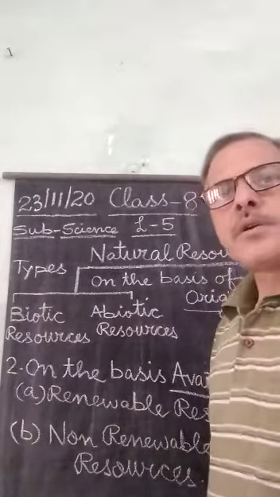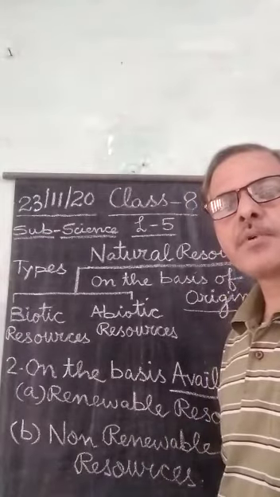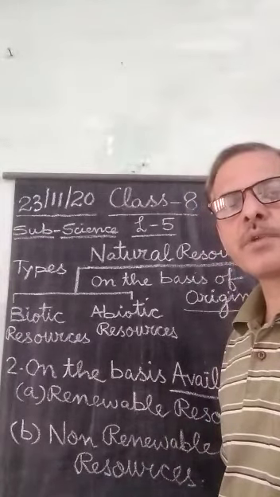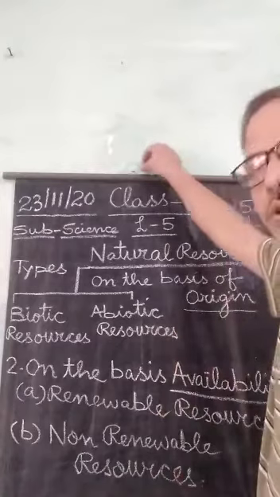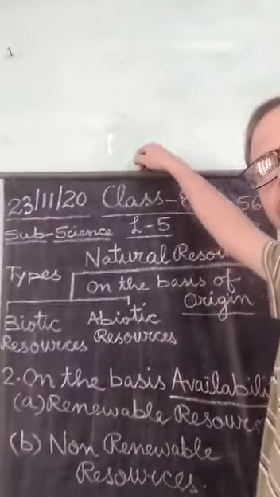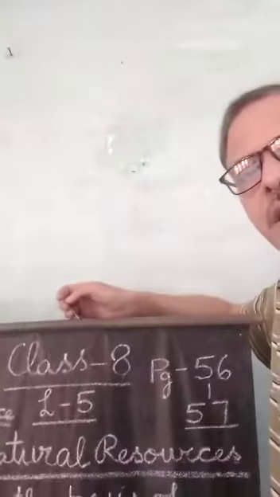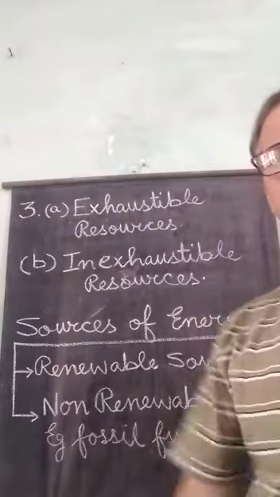Now, the next type of natural resources which I am going to explain are the exhaustible and inexhaustible natural resources.